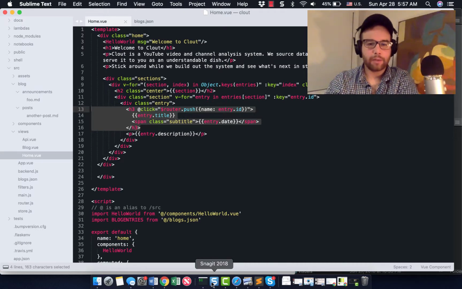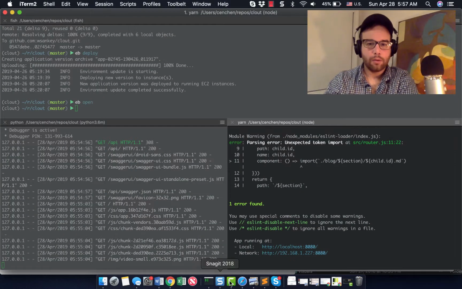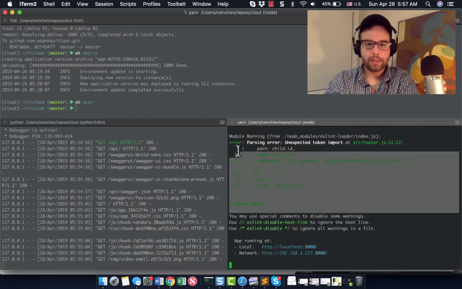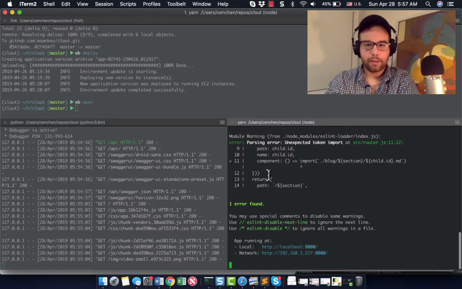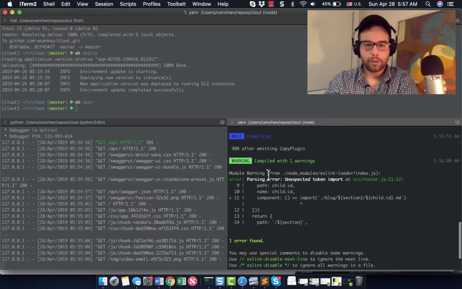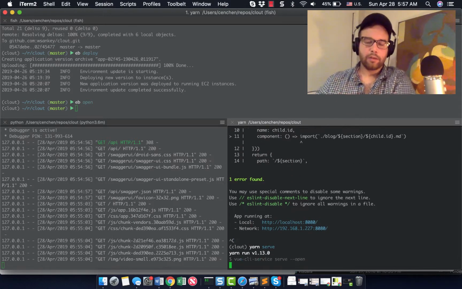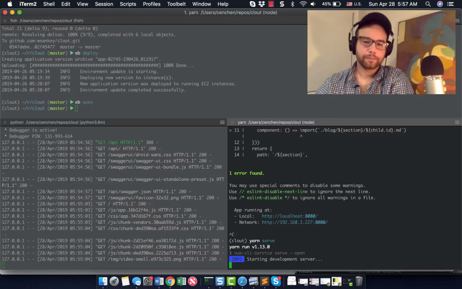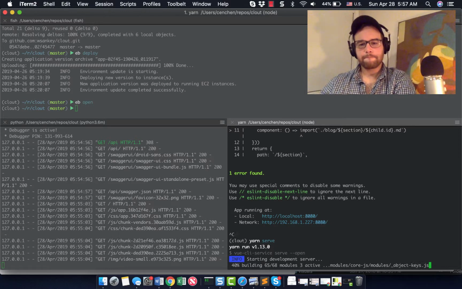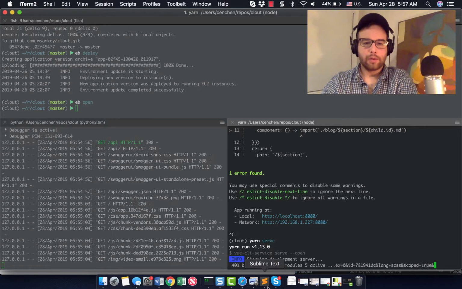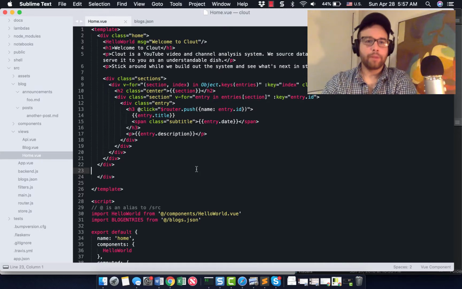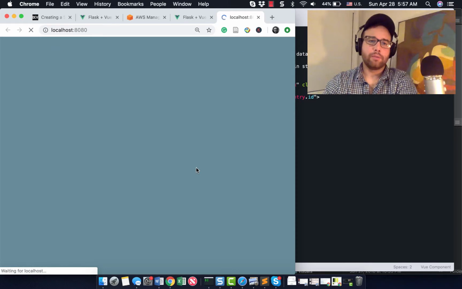Now what should happen when I, so let's see. This had an unexpected error, the import in my yarn serve. But when I yarn serve this again, let's see if that'll start up. I might have gone through that quickly, but you'll notice it's not a lot of files that you need to make this work.